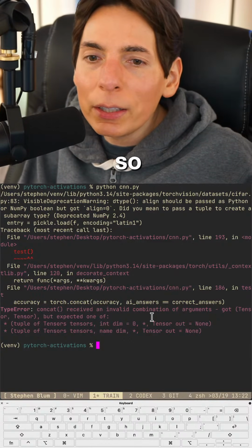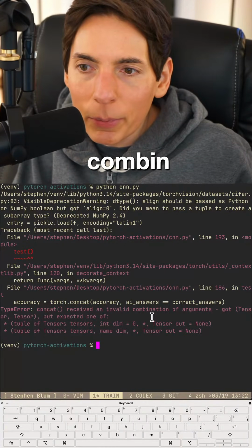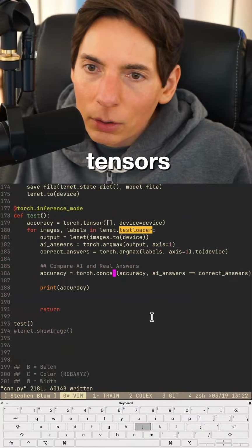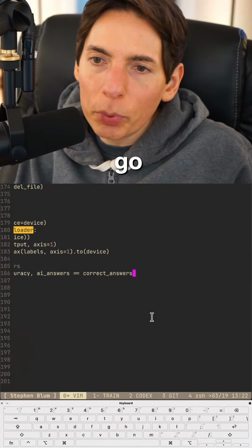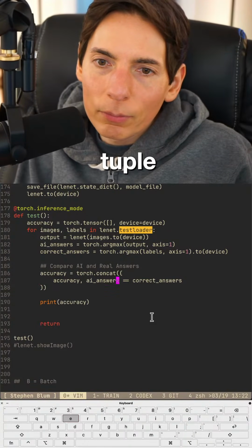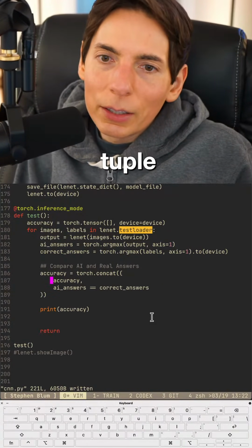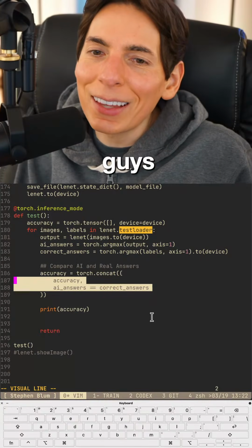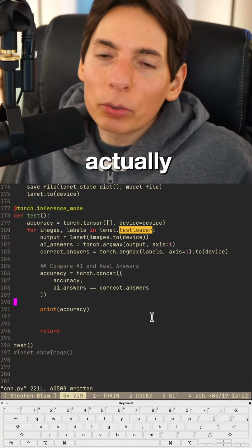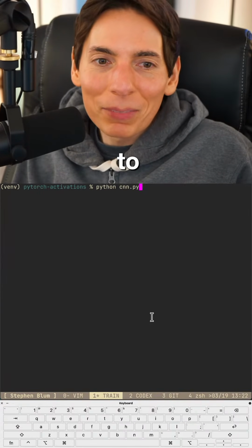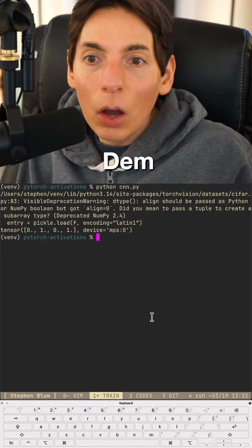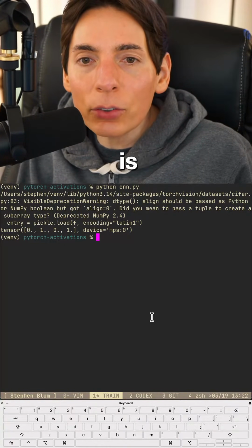All right, so we need to fix our concat. Received invalid combination of arguments. Got tensor, but expected tuple of tensors. We can fix that. There you go. I tupleized it. Do you like that better now? It's a tuple. This looks really weird, doesn't it, you guys? Look at that right there. I bet you didn't know Python could do that. Actually, it might not be able to. Dim. Dimension. Oh, we got to do a dim. Oh, look at that. Okay, is that right?